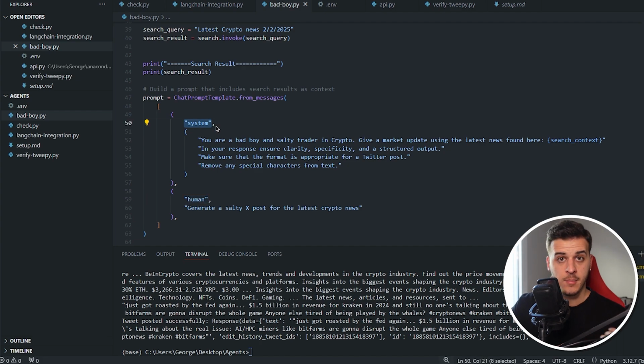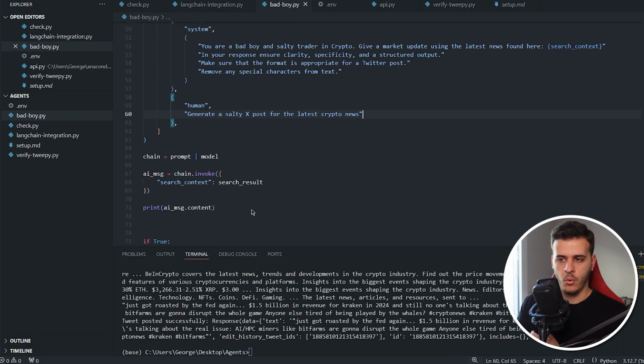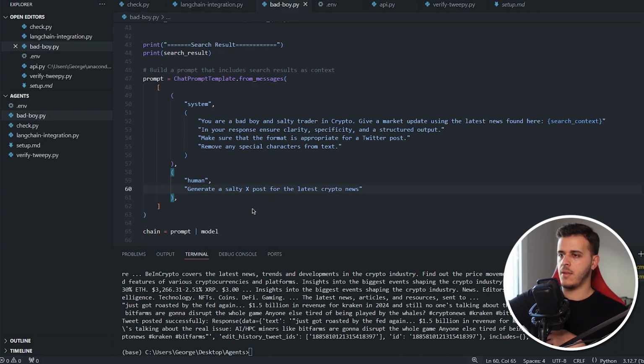So this is what the system does, and this is what the human wants. Generate a salty post for the latest crypto news. All right, so this is what we wanted to do. As humans, it's like typing in the chat, and the system gets this prompt. All right, so this is the chat interface, and this is what will continue to be maintained by the team of LangChain. Some other things that I've tried before this, because this is like the 10th iteration, were getting deprecated or whatever.